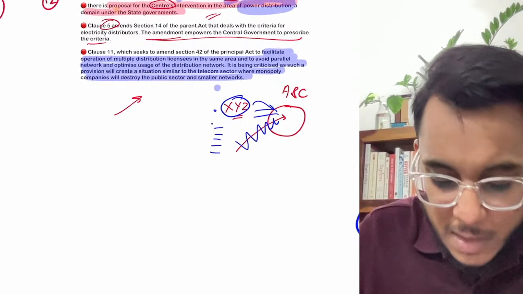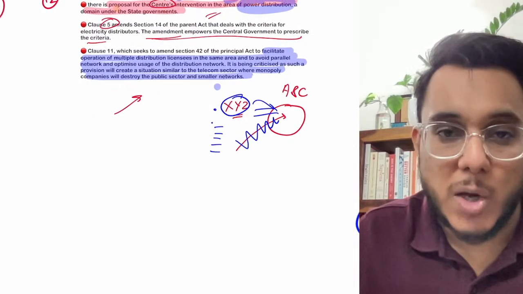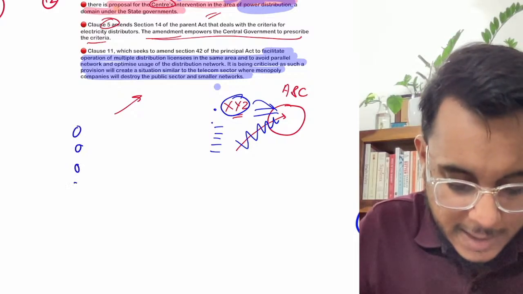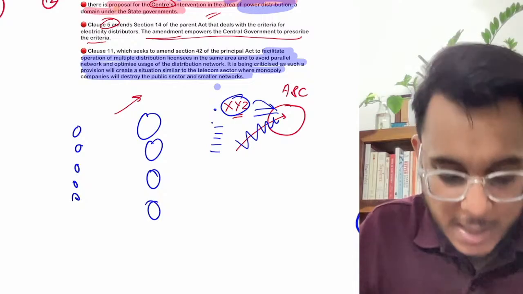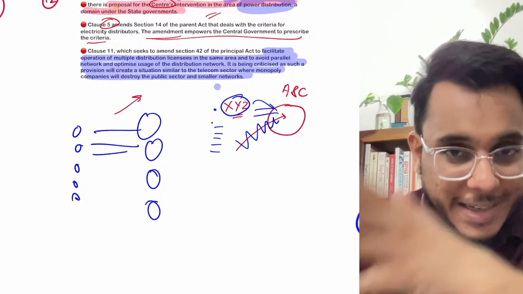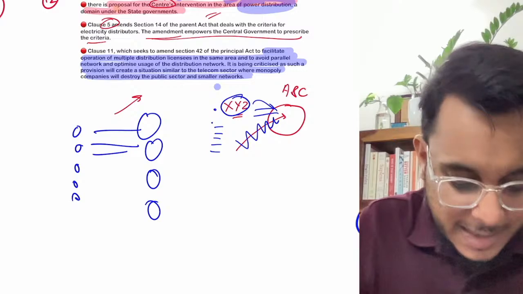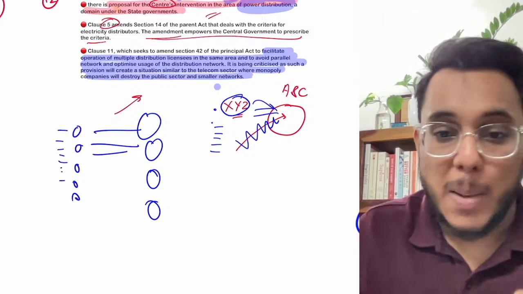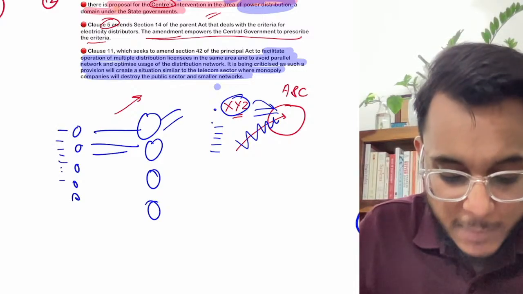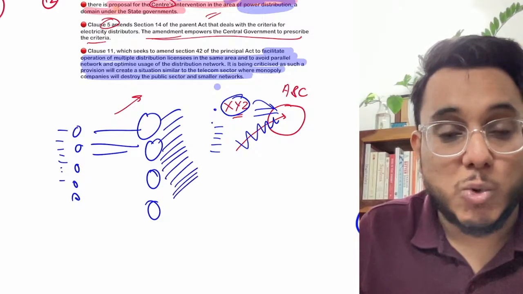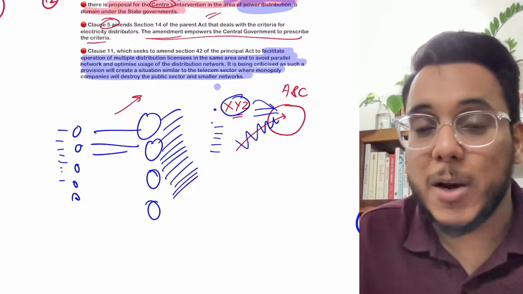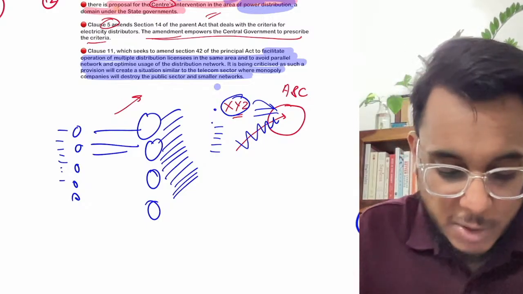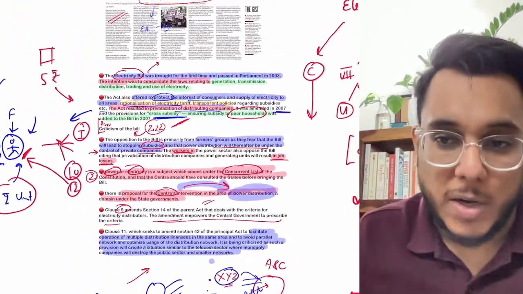They are in losses in certain areas, but there are certain areas which are profitable also. By retrieving money from the profitable areas, they try to minimize their losses. But if the private player comes only into the profitable areas, they will squeeze the profitability of the government distribution companies, and at the end of the day their losses will further increase. So this is the issue that has come in this direction.